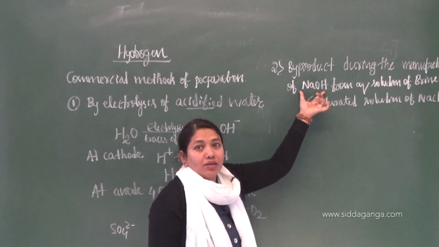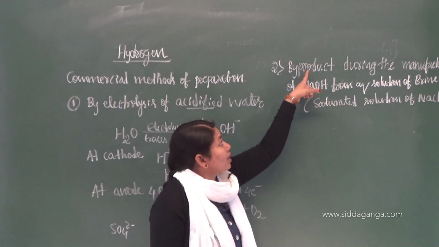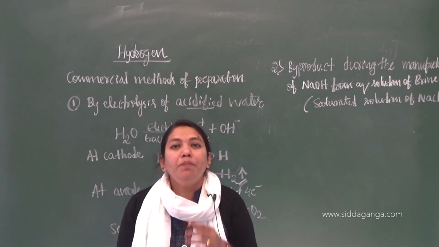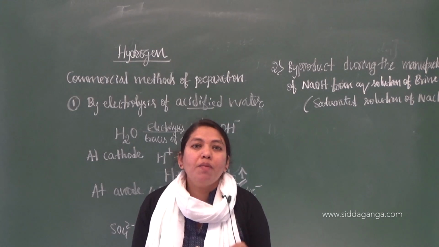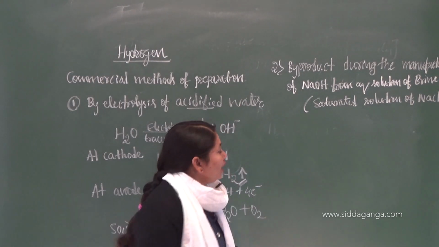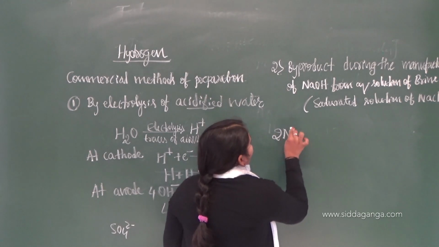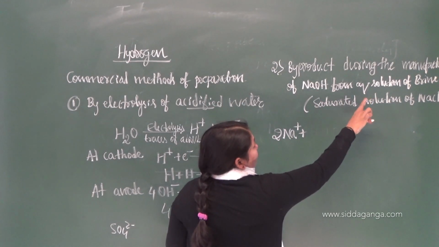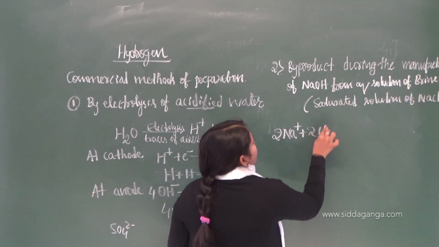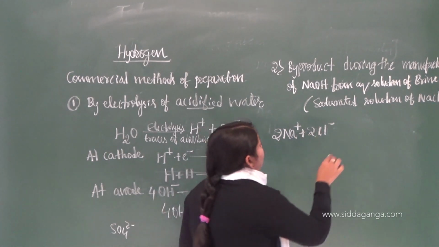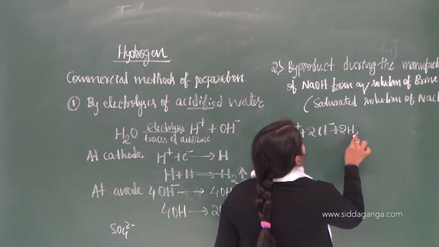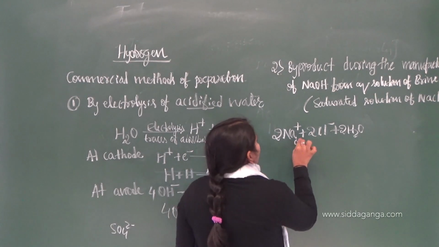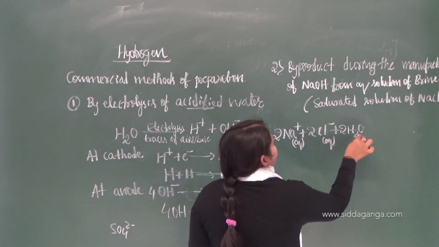You are preparing sodium hydroxide, but along with it you are also going to get dihydrogen. That is considered a byproduct. The main product is sodium hydroxide; the byproduct is dihydrogen. Let us see the reaction. In the book they have given it in ionic form: 2Na plus, 2Cl minus, that is 2NaCl, because we are preparing from brine, plus 2H2O, that is nothing but water, a liquid.